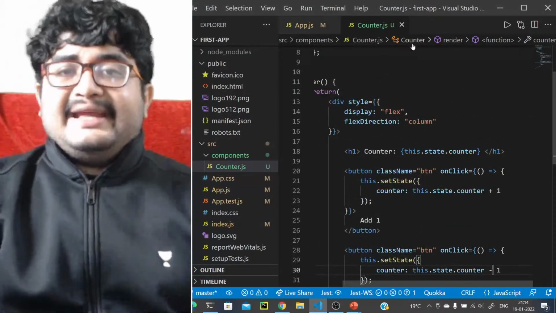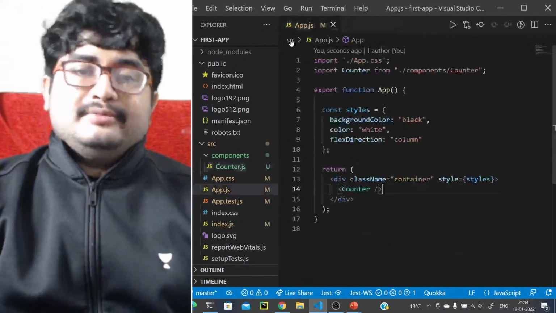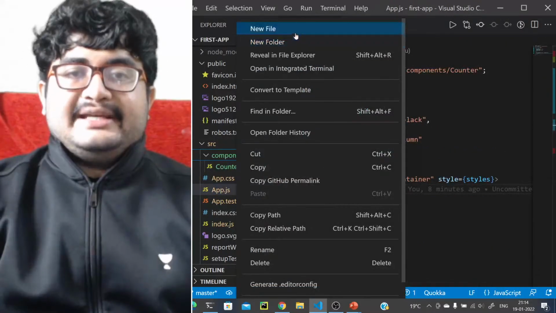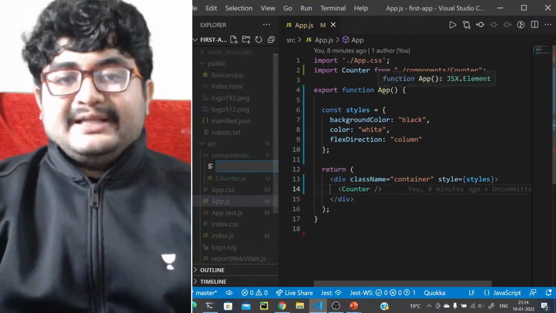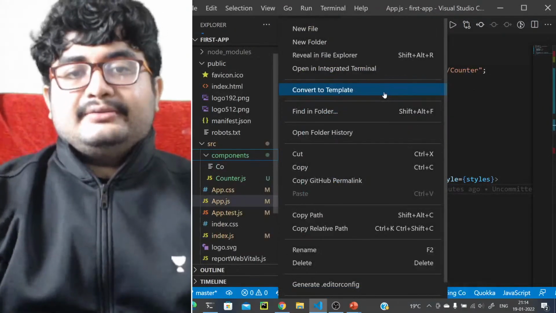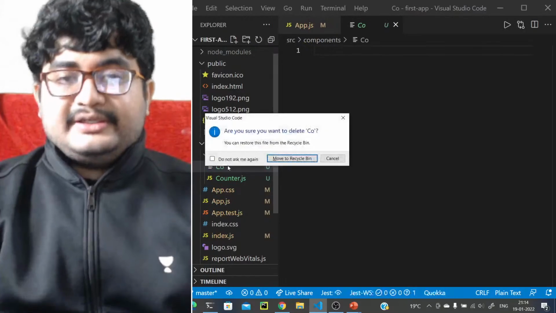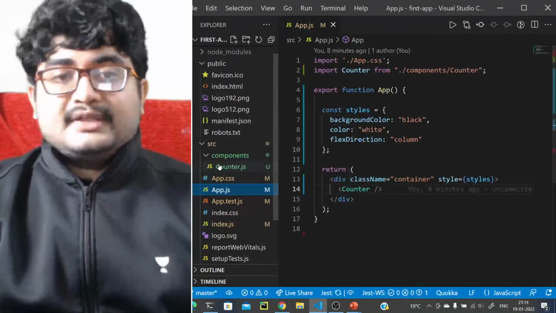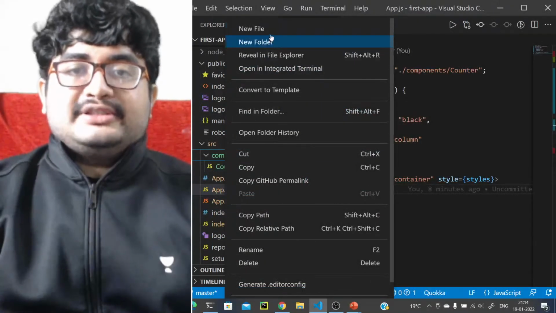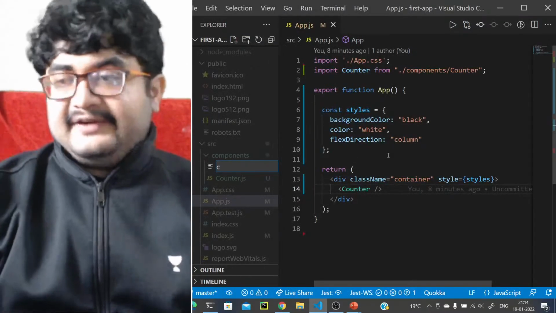So that's about states. Let's see how we can create state in a functional component. Let's close this. We'll create a state in a functional component. Let's call it counter. Sorry, I'll just delete this. Let me know if you have any doubts here, I'll definitely try to help you out.